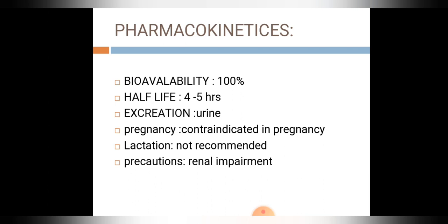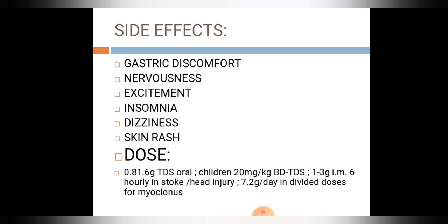Pharmacokinetics: bioavailability of piracetam is 100%. Half-life is between 4 to 5 hours. Excretion is mainly through urine. It is contraindicated in pregnancy and not recommended during lactation. Precautions must be taken during renal impairment. Side effects include gastric discomfort, nervousness, excitement, insomnia, dizziness, and skin rashes.